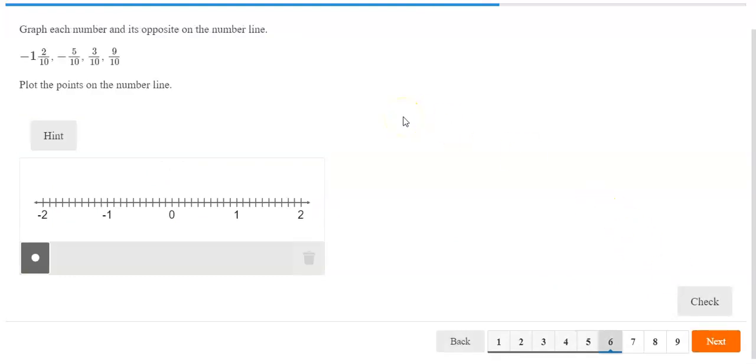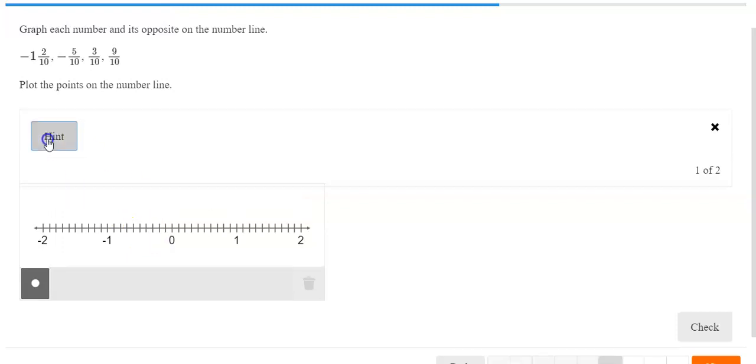Graph each number and its opposite on the number line. So all of these have the same denominator. So we should be able to put them on quite nicely. Here's our hints. Start by plotting the numbers given. Then we're going to do the opposite of a number. So our first one is negative 1 and 2/10. So negative 1.